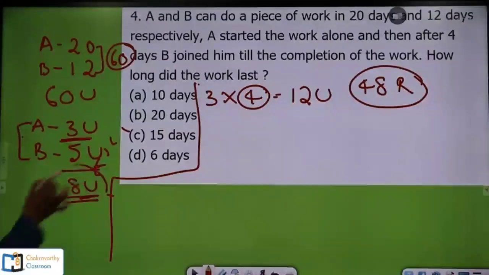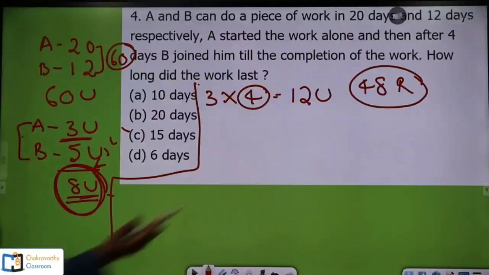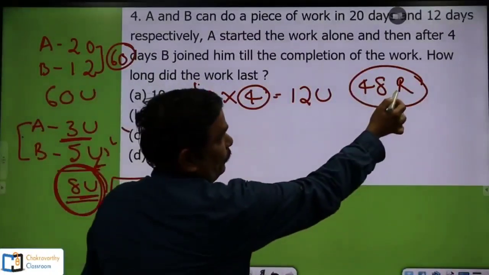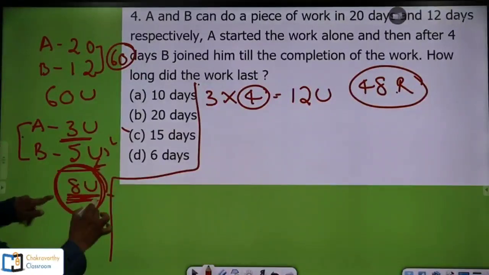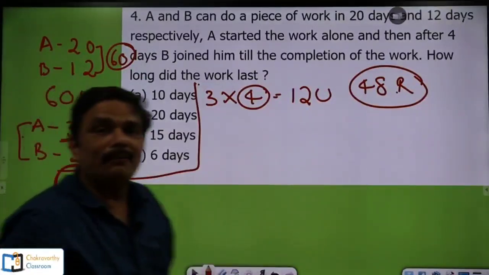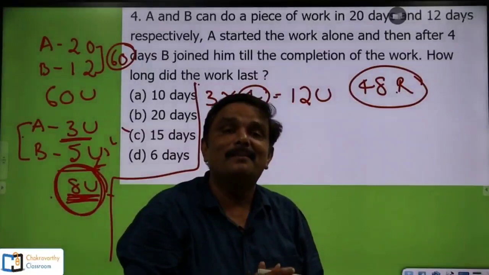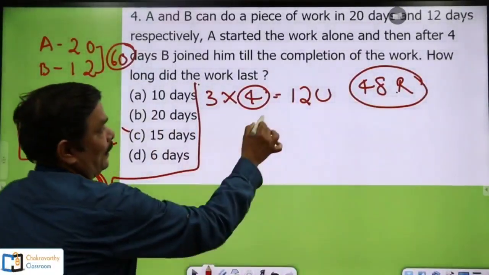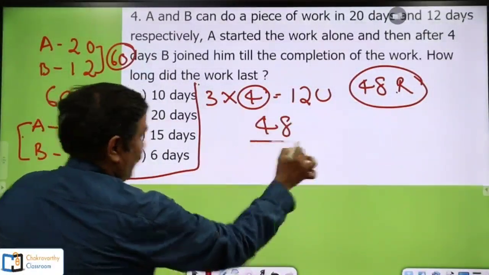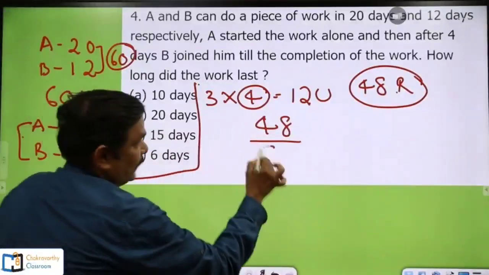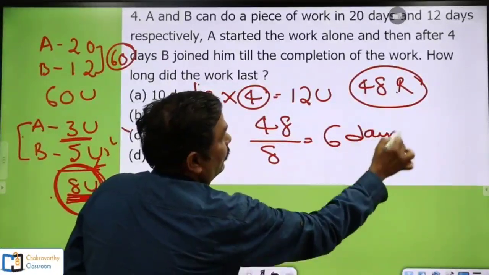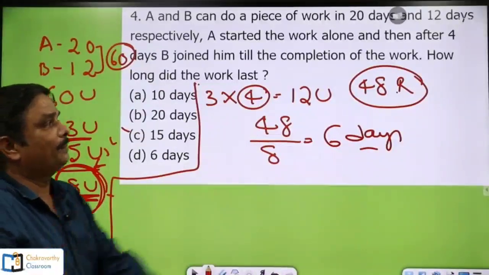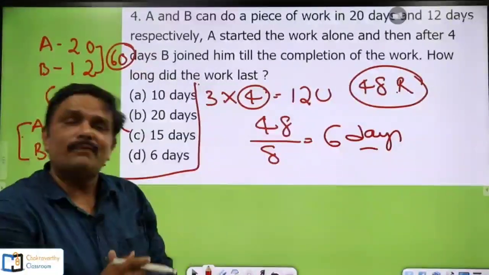A and B's total capacity is 8 units per day. Now clearly to do 48 units of work, the remaining work, at 8 units per day, how much time would it be taking for A and B together? Simply 48 divided by 8 units per day, 6 days it will take for A and B together to complete this 48 units of work.